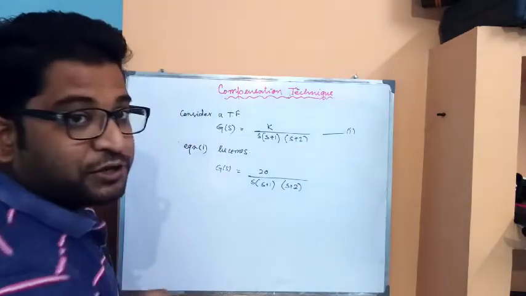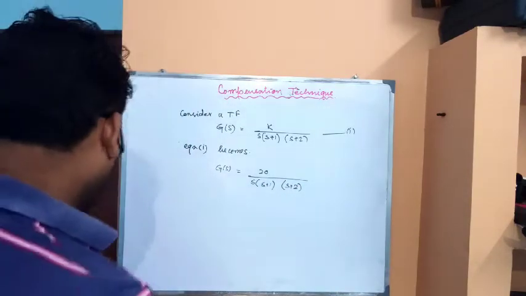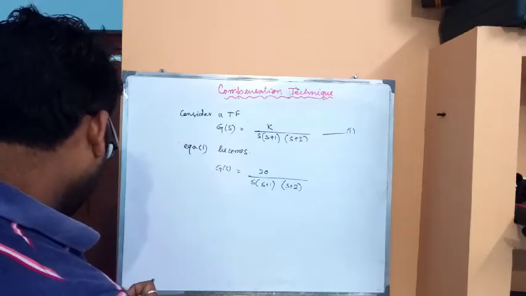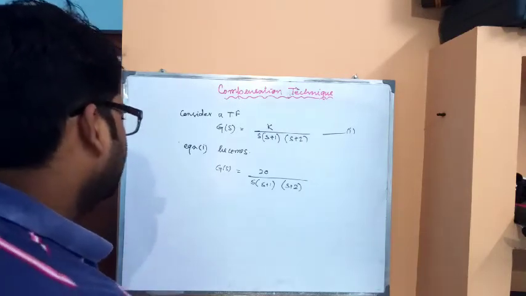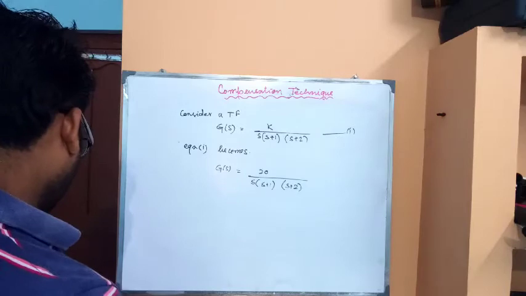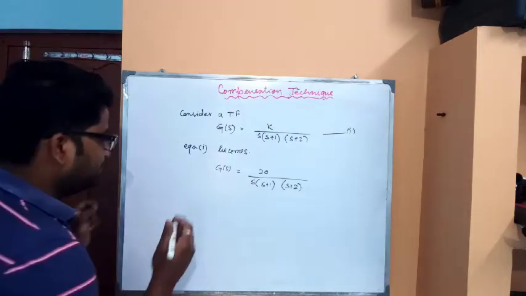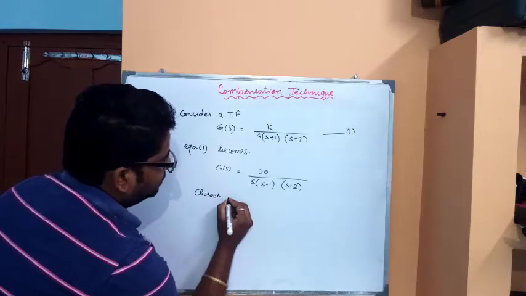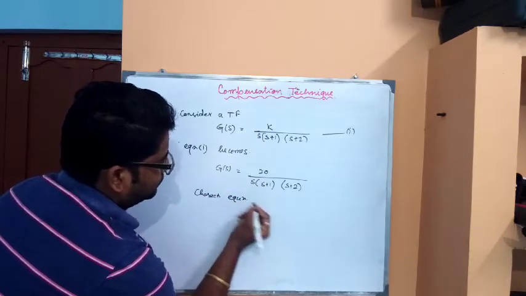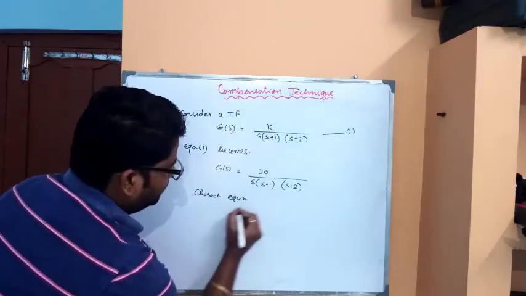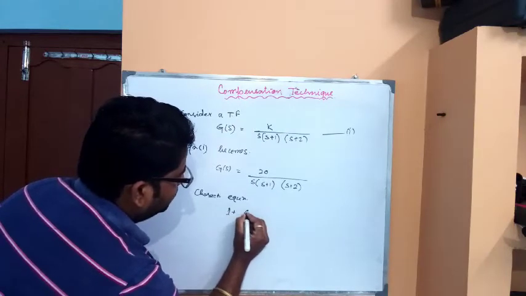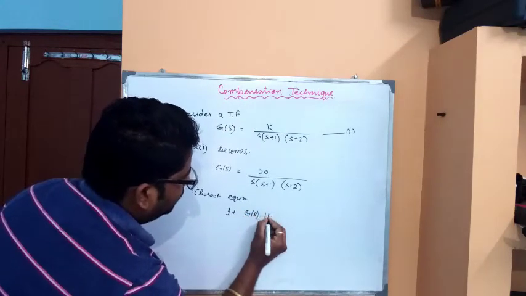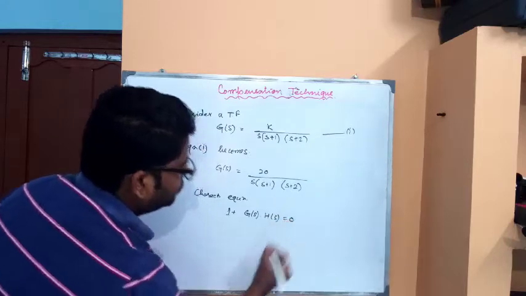We have already determined the value of k. Now the characteristic equation of this open loop transfer function will be 1 plus G(s)H(s) equal to 0.